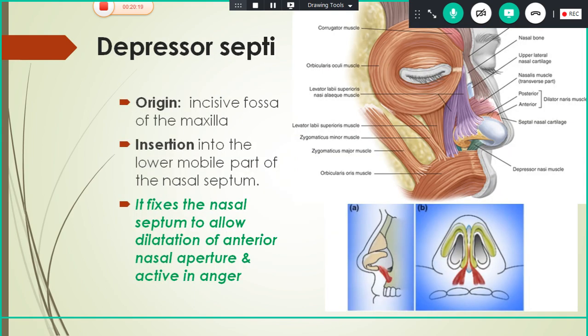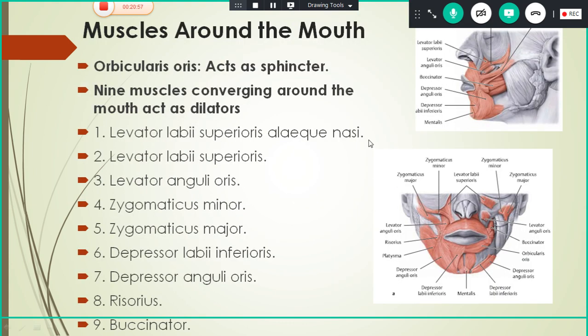Next one will be the depressor septi muscle. Here you can see the depressor septi and depressor nasi. It arises from the incisive fossa of the maxilla. This fossa is situated above the incisor teeth, and it is inserted into the lower mobile part of the nasal septum. The main function of the depressor septi is that it brings the nasal septum downwards, or fixes the nasal septum, and it is also active in anger. I think muscles around the nose I have finished. Then I will continue with the muscles around the mouth.